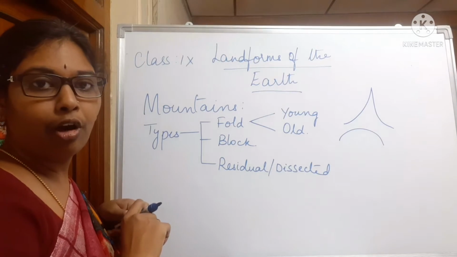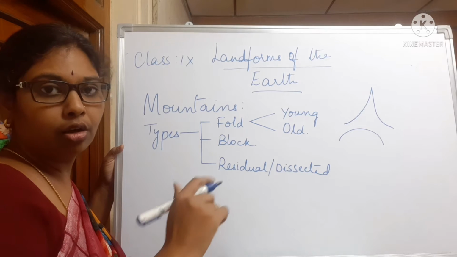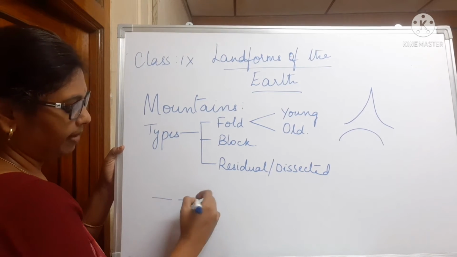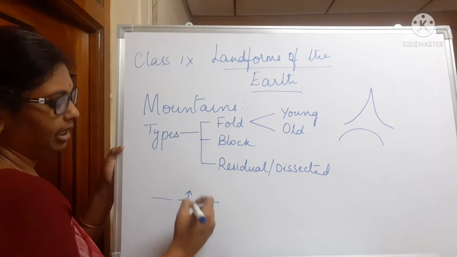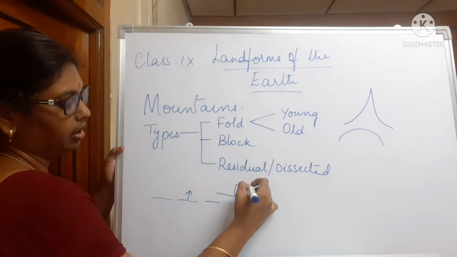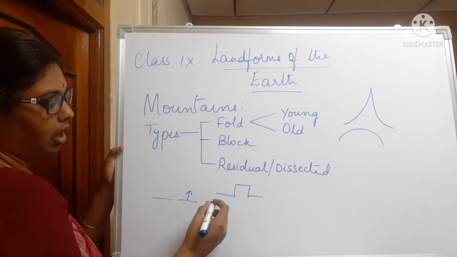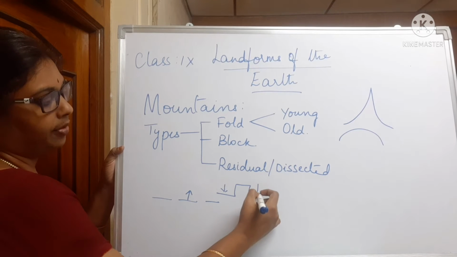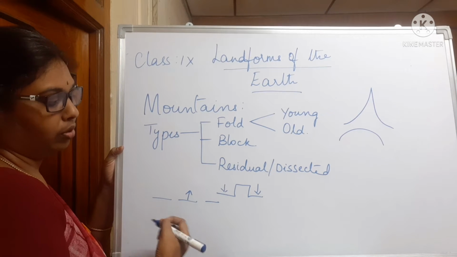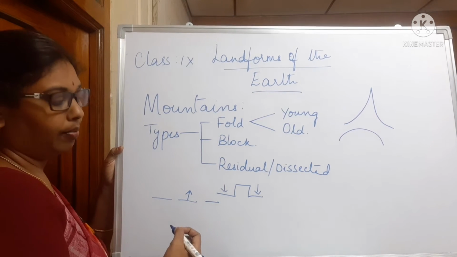Block mountains are formed because of faulting. When three parallel faults are there, when the middle part goes inside, this forms a block mountain. Or when the adjacent faults are pushed down, this also forms a block mountain.